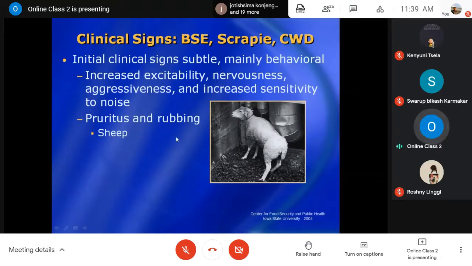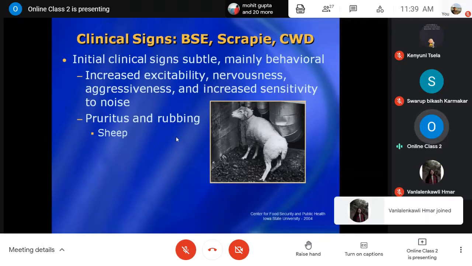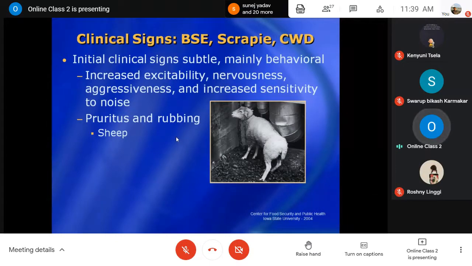When you make noise, even clapping, they are highly active and hypersensitive to even noise and sound. They may have increased excitability, nervousness, and be very much aggressive.